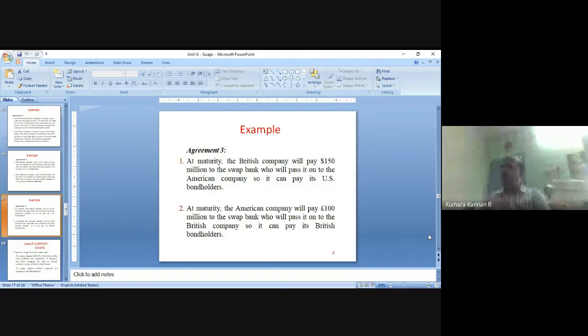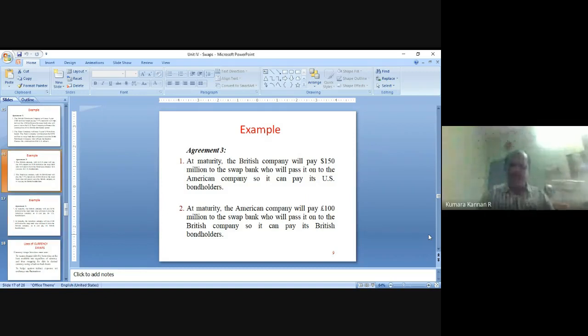They mobilize it by issuing 5-year bonds, paying 7.5% interest. Sorry, by paying 10% interest. They collect this 150 million American dollars and give it to the swap bank. The swap bank will give it to British Petroleum Company. So both companies get the fund they require through this currency swap agreement. This is the basis of a currency swap agreement.